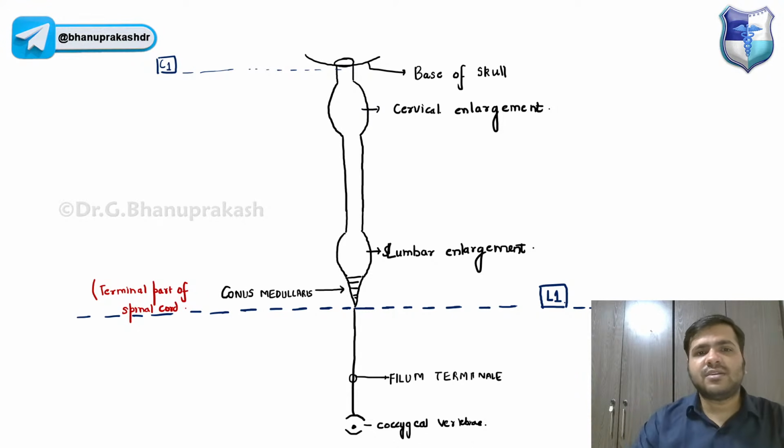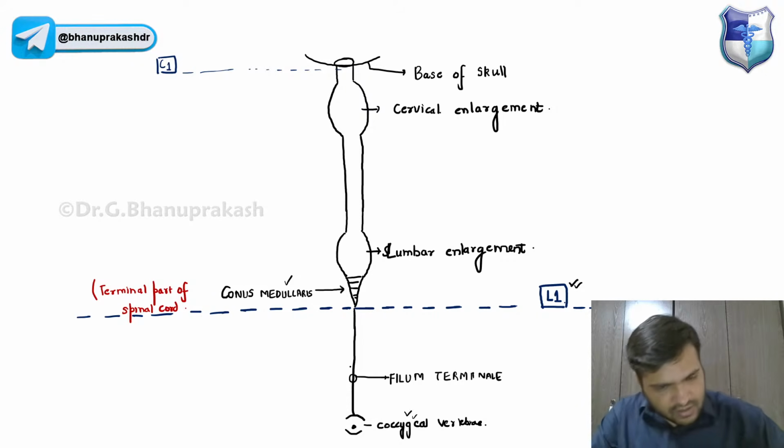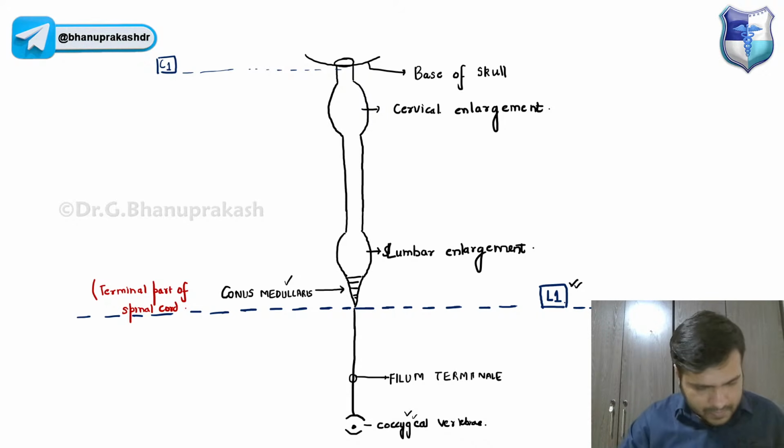But as of now, just remember it is the lower border of L1 where the spinal cord ends, guys. The ending part of the spinal cord is called the conus medullaris. It is the terminal part of the spinal cord, which gives off a very thin line going to the dorsal part of the coccygeal vertebra. That is the filum terminale, an extension of the conus medullaris only.